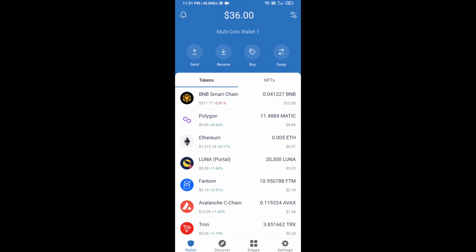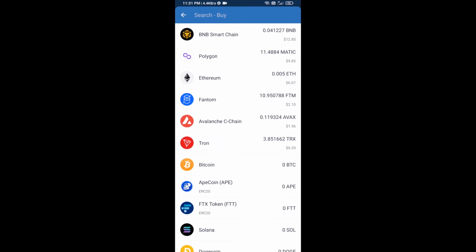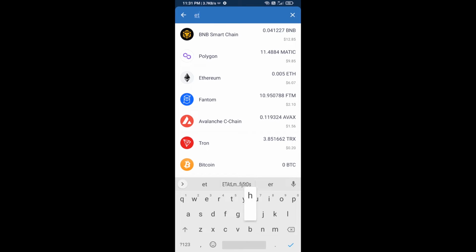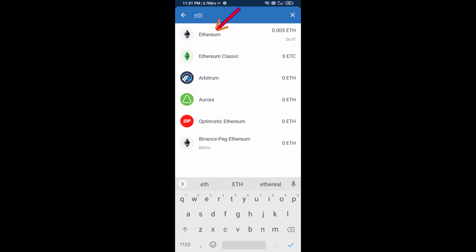Hello guys, today I am going to share with you how to buy Bird coin on Trust Wallet using Uniswap exchange. Firstly, you will buy Ethereum blockchain. Click on buy button and here you will search ETH. Click on Ethereum.